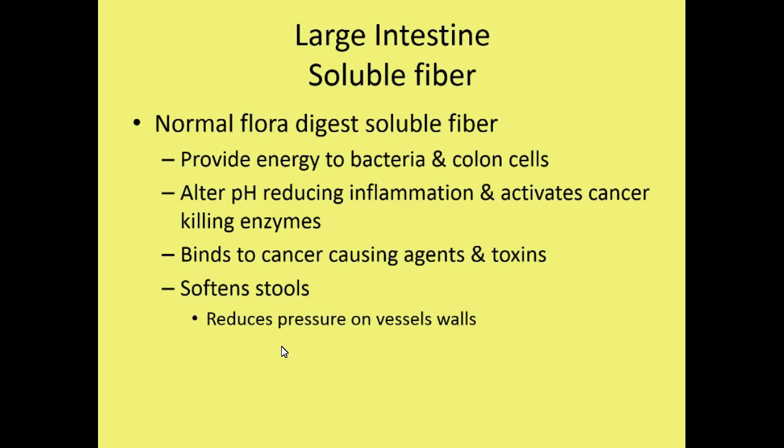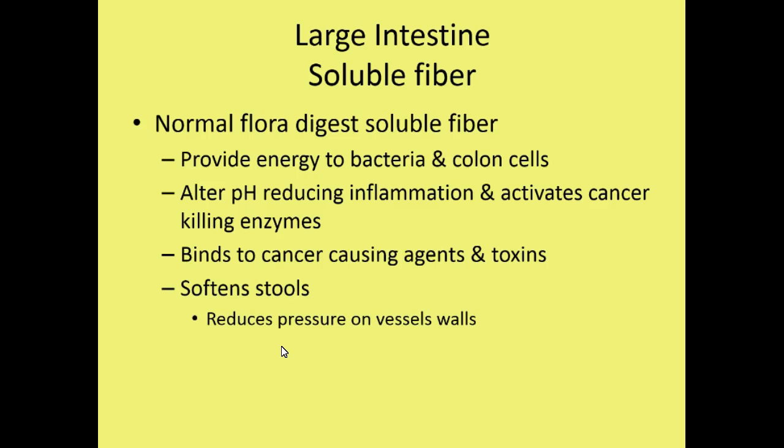And this can help, one, reduce inflammation, and also can activate cancer-killing enzymes within the large intestine. Okay? So by reducing inflammation and activating cancer-killing enzymes, we can reduce one's risk for colon cancer.